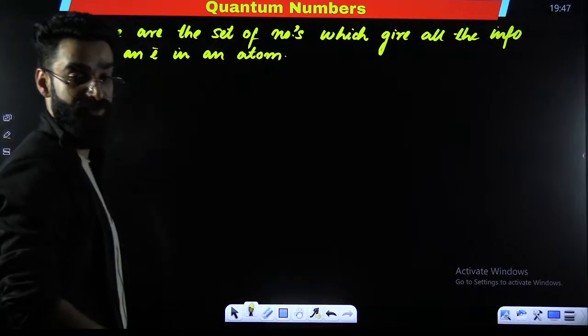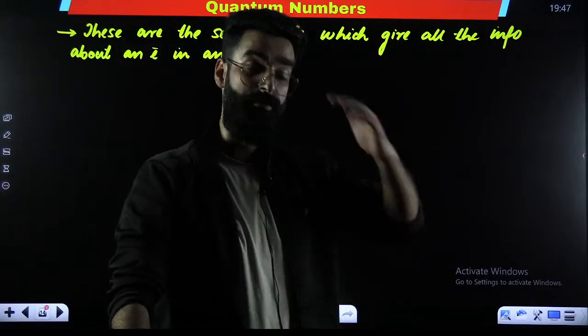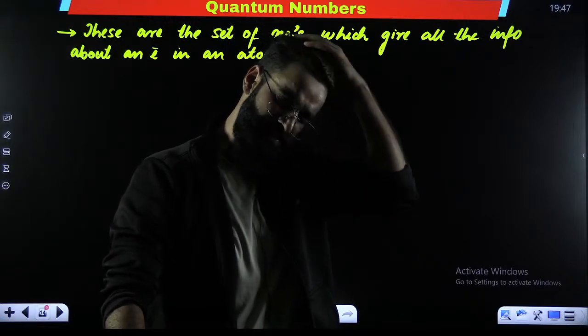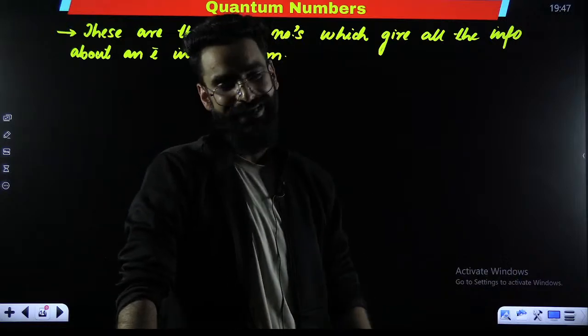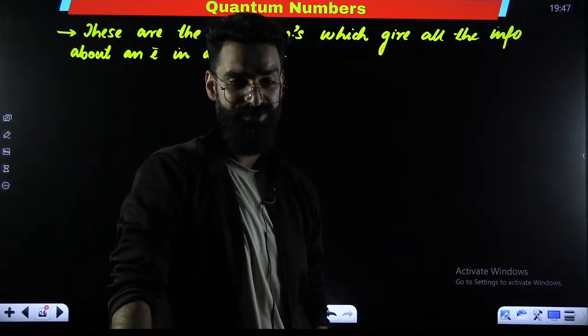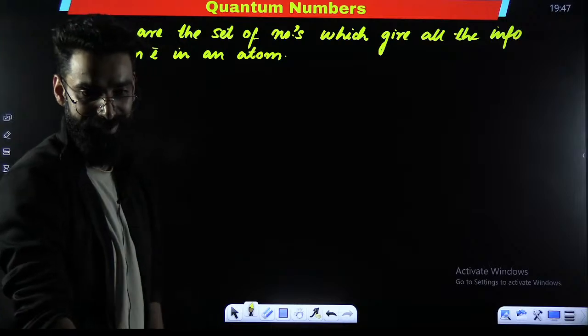So quantum numbers, which we are going to discuss, are the set of numbers which are going to give us all the information about the electron in an atom. Now, what kind of information? That's something which you are going to understand here.